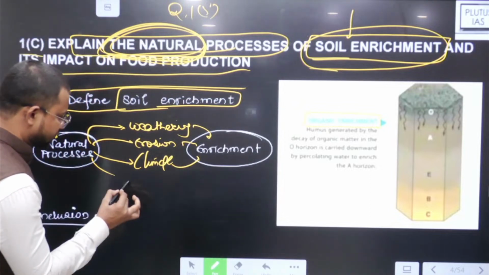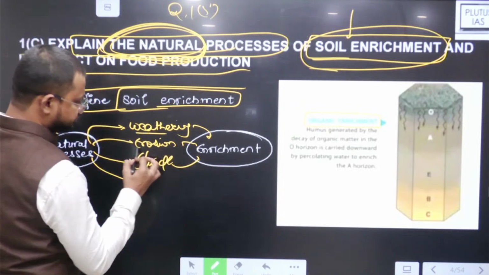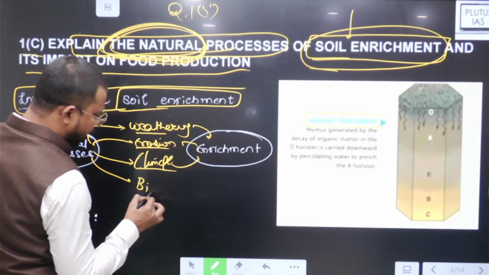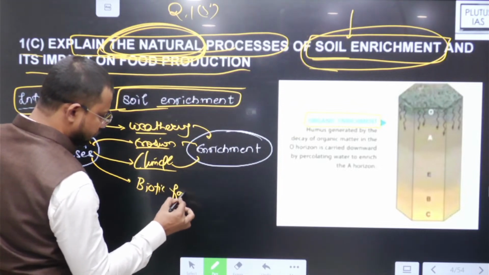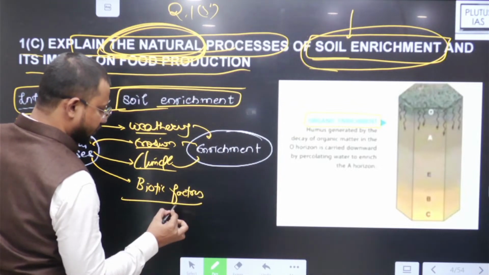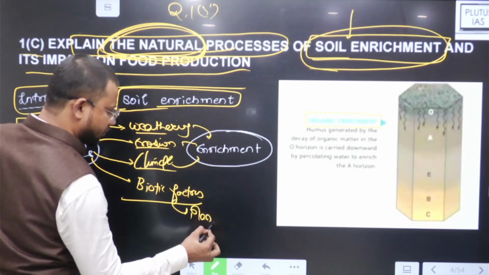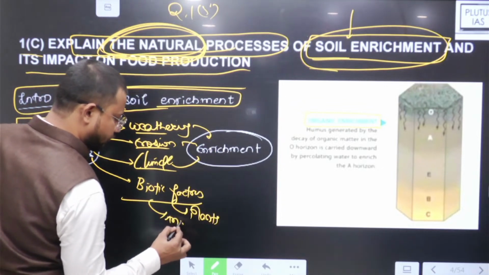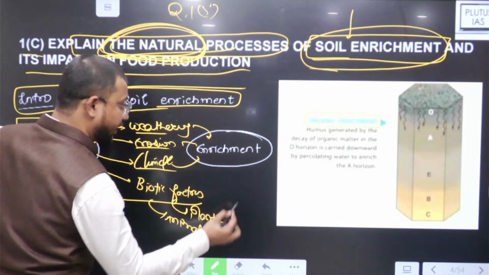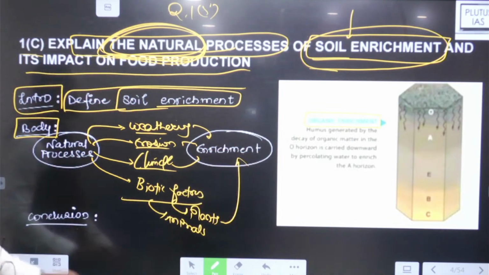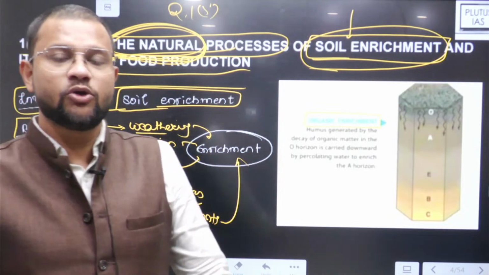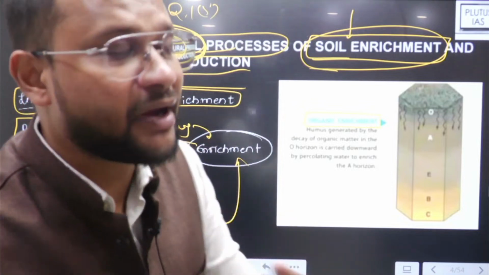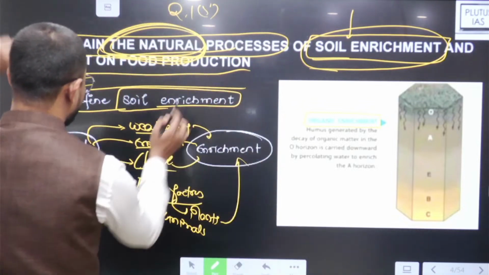Then among natural processes, you will find the role of biotic factors. Naturally, plants and animals, flora and fauna, themselves add these nutrients into the soil. Yes, so ये भी हो गया natural enrichment process.